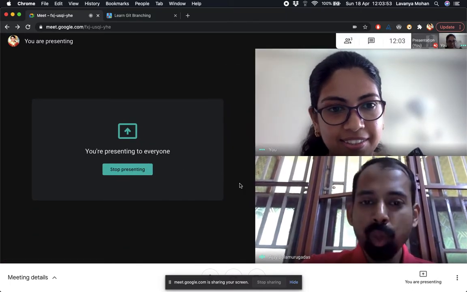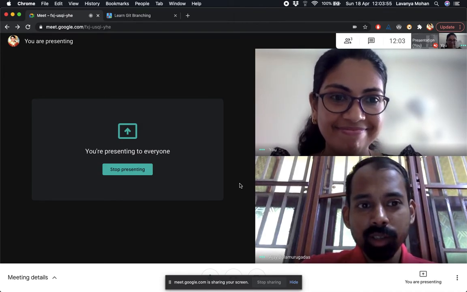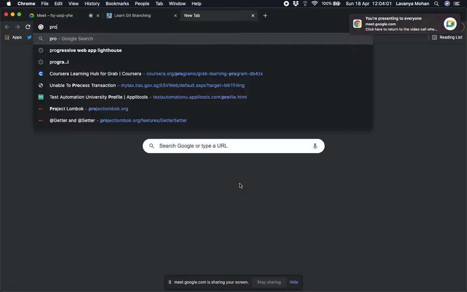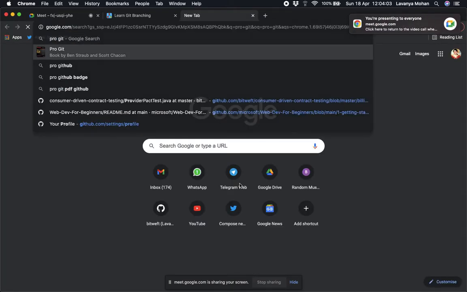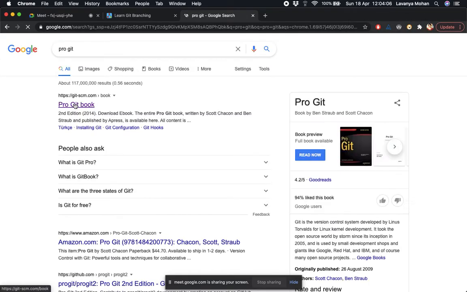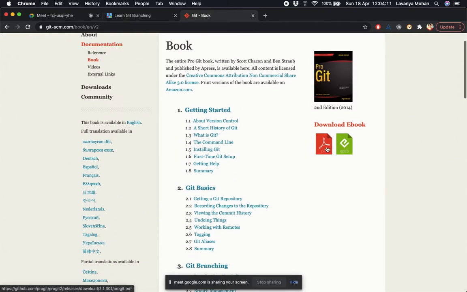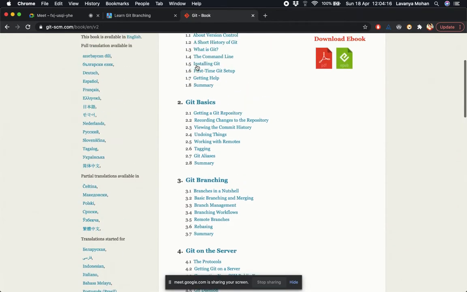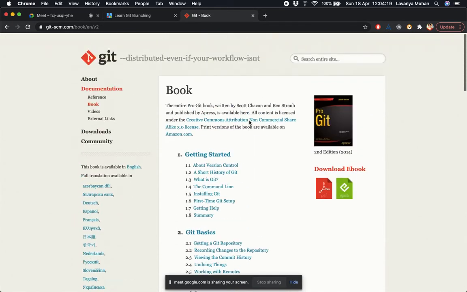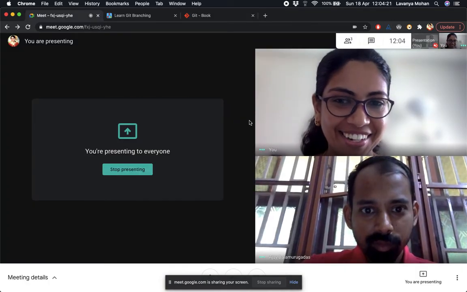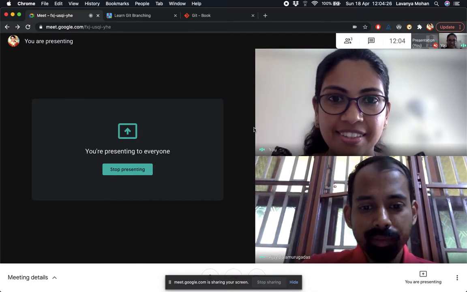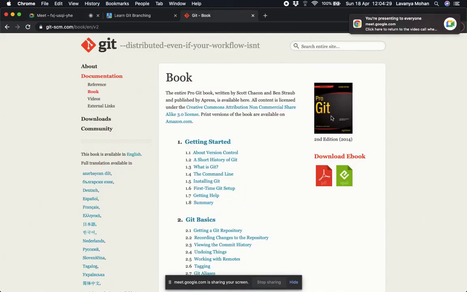Good. And any questions? Feel free to ask us. There's also a book called, I think it's called Pro Git, or is it Git Pro? I don't remember. Yeah, this one. It's available in multiple different languages, and it's a downloadable ebook. It has all concepts explained very well in a lot of detail. So if you have the time and like to read, then that might be a great book. So it's the Pro Git. Yes, become a pro in Git.